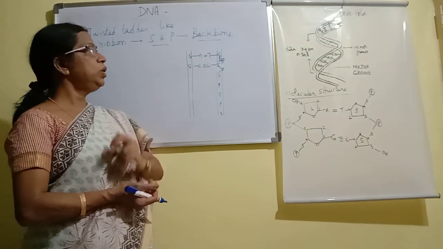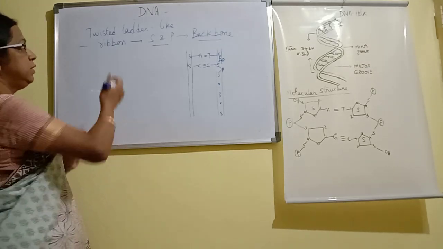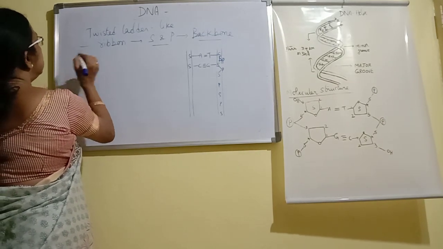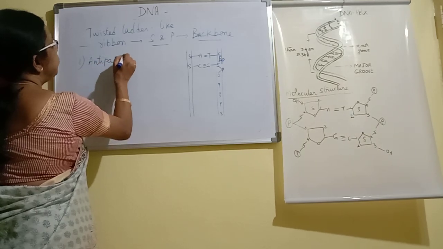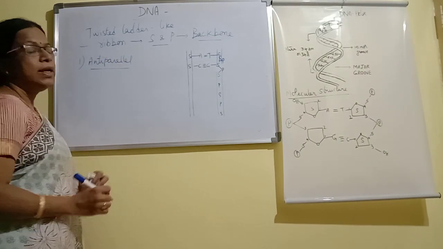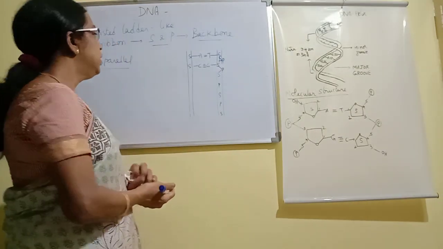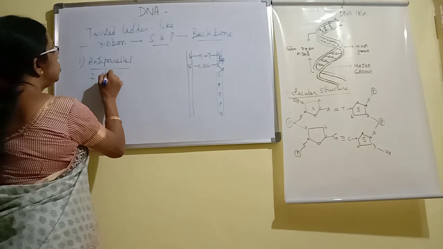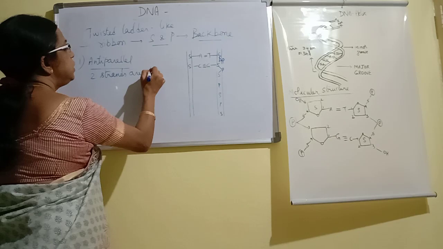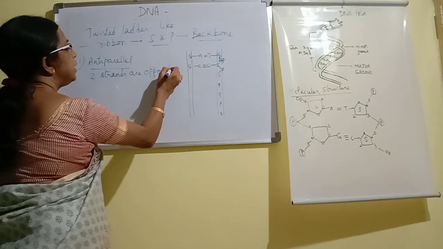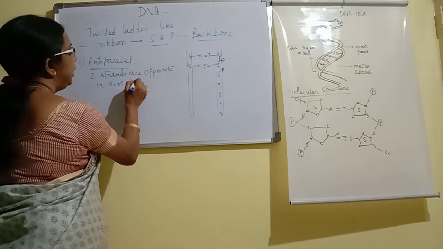Now the 2 important features of the DNA. The first important feature is the anti-parallel nature of the DNA helix. Anti-parallel nature means the 2 strands are opposite in direction, or polarity.